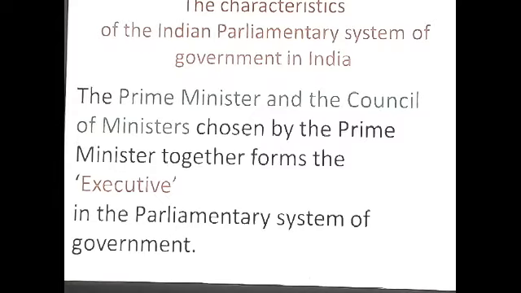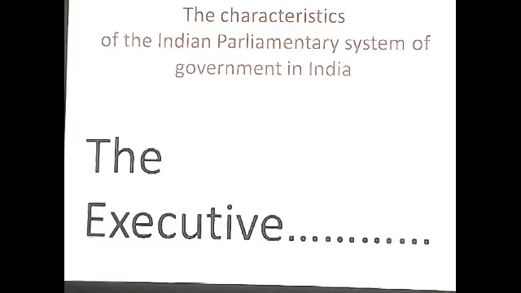The prime minister and the council of ministers chosen by the prime minister together form the executive. Once again, see, executive is equal to prime minister plus council of ministers. You must remember this idea in the parliamentary system of government. How that executive is formed, and their functions, rights and role in the parliamentary system, we will study in the next video.